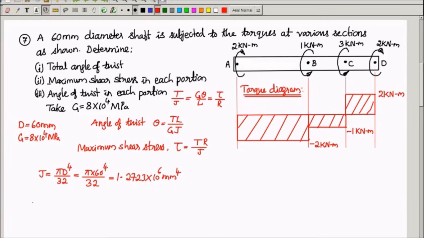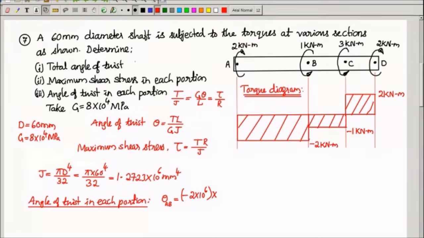Now we'll try to find out angle of twist in each portion. First, we'll apply to theta AB. Theta AB means angle of twist in the region AB. Now here we know the equation is TL by GJ. For the portion AB, T is nothing but minus 2 kilonewton meter. Minus 2 kilonewton meter, I'll convert it into Newton millimeter. So it becomes 2 into 10 power 6. This is the T value for the portion AB.